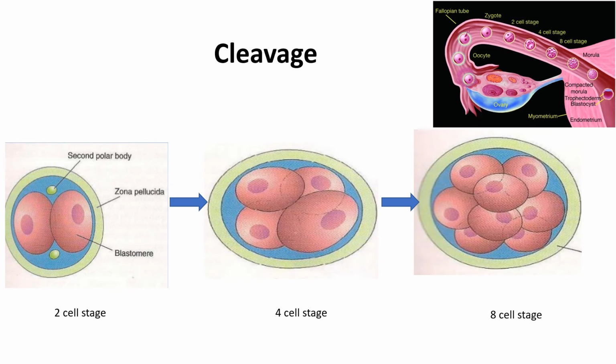Cleavage. It is the repeated mitotic divisions of the zygote, resulting in a rapid increase in the number of cells. During this process, the zygote becomes two-cell stage within 30 hours after fertilization, four-cell stage 40 to 50 hours after fertilization, eight-cell stage within 72 hours after fertilization. The zygote gradually migrates to the uterine cavity from the uterine tube.